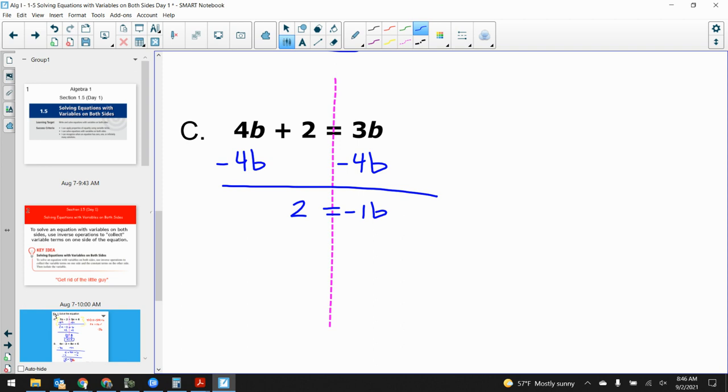Okay? I want to break my little guy rule and subtract the 4b to the right side. Now, would it have worked the other way? Sure, we would just have to end up with a 0 in there, and then we could subtract the 2. It would have been all right. But this is the best way to do it, in my opinion. We divide the -1 over to the other side, which is essentially just making the other side negative, and that's my answer.